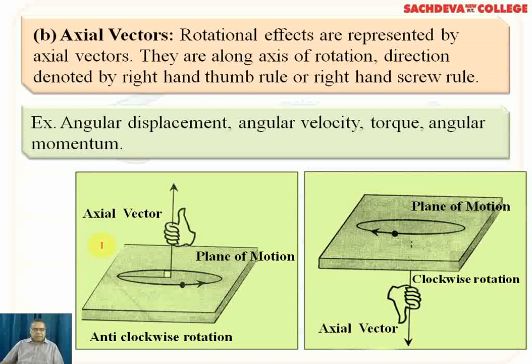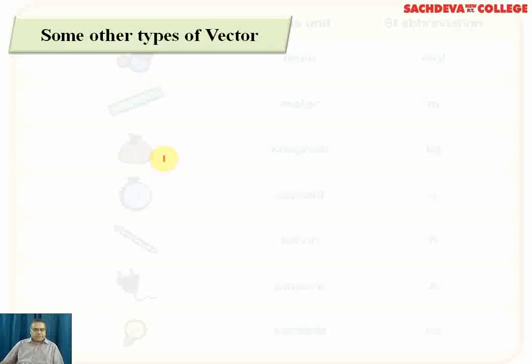Same for angular velocity, omega is equal to v over r, and torque is force into perpendicular distance, whereas angular momentum is L equal to mvr, where mv is the linear momentum and r is the radius of rotation. So the axial vectors are indicated by the rotational effects in the two figures: clockwise rotation and anti-clockwise rotation.